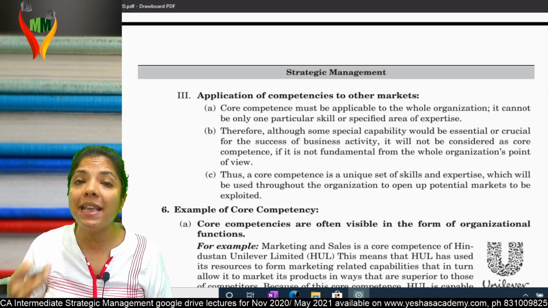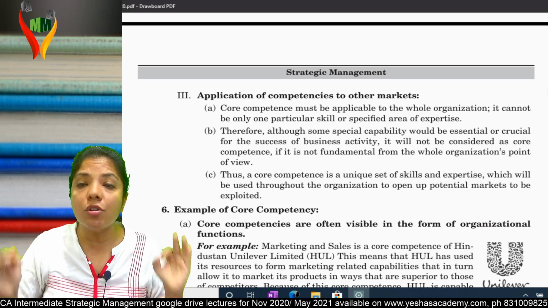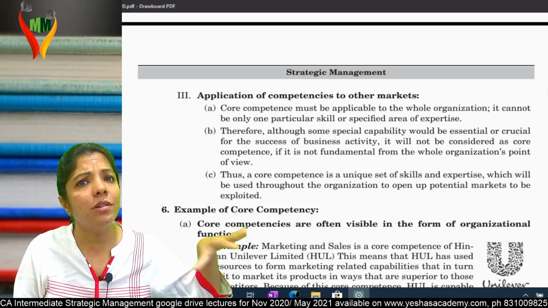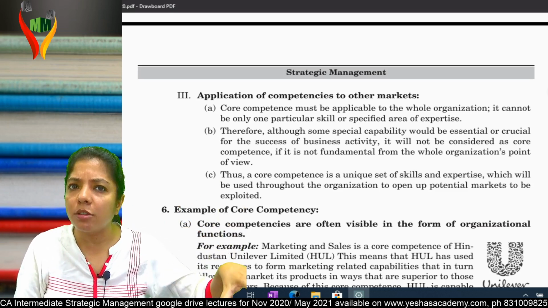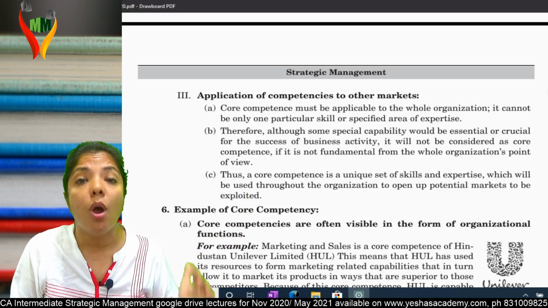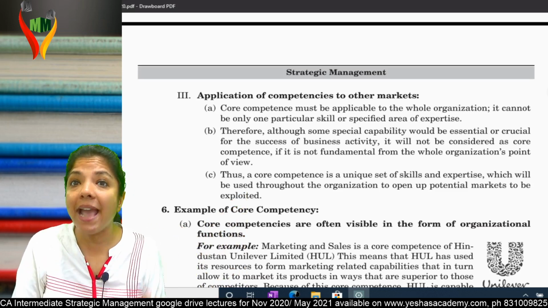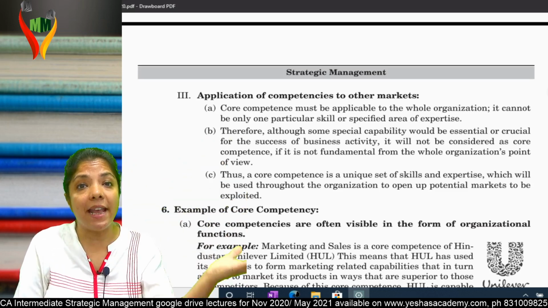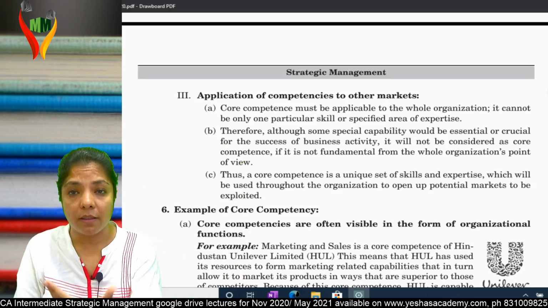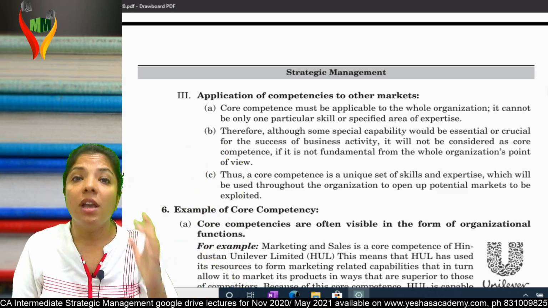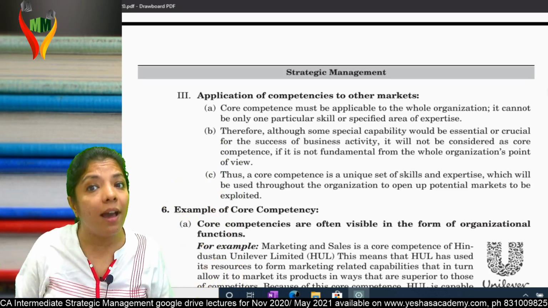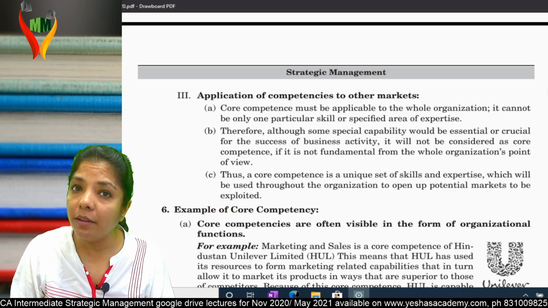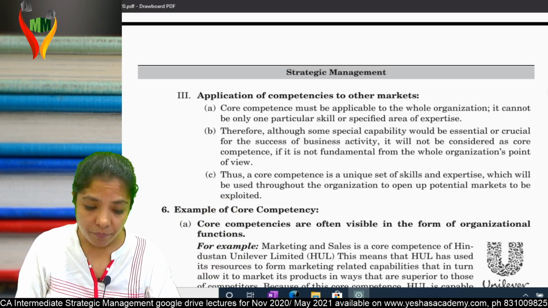Somebody or something can be a core competency only when it supports the whole organization. A finance head, no doubt, is important, but he is not supporting the whole organization. I hope you get the point. Hence, that person is not the core competency. For example, suppose the CEO of a company, Sundar Pichai, the Google CEO, is helping the whole organization. So I can say, yes, he is a core competency for them. Getting my point? I hope you're with me.